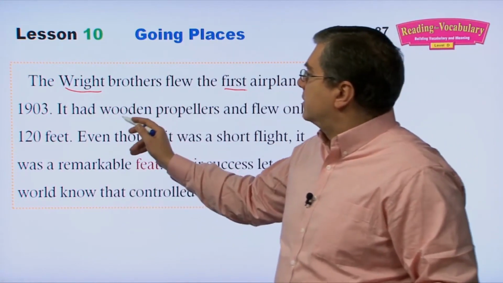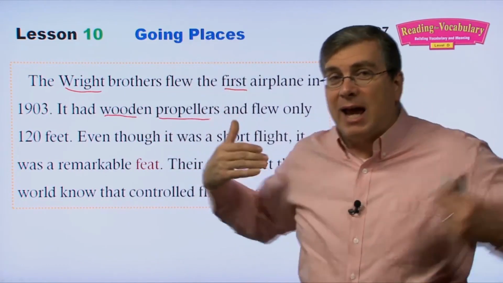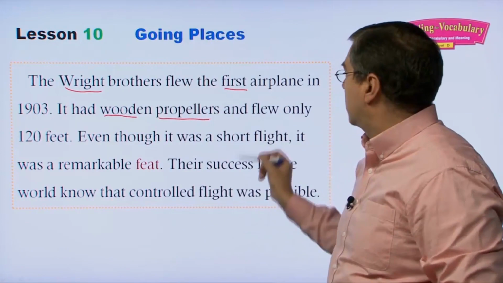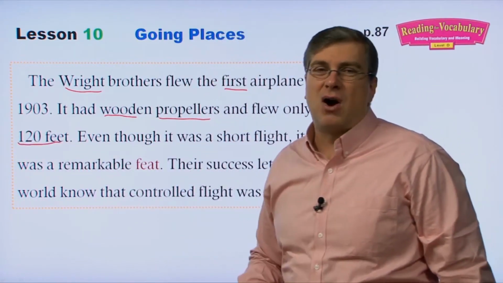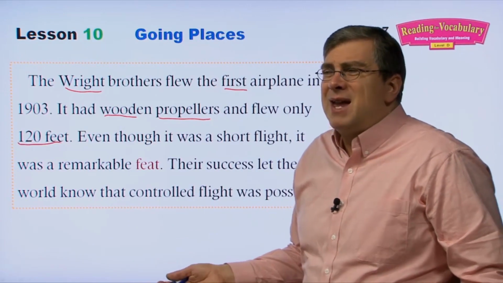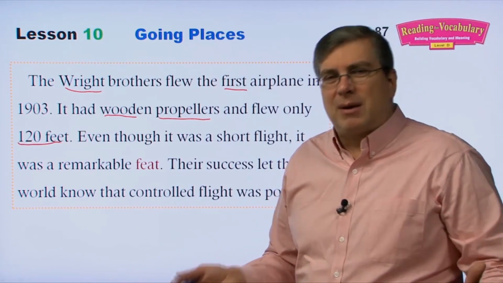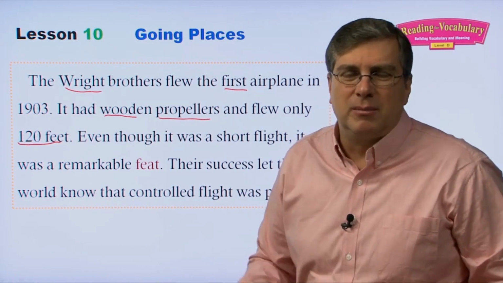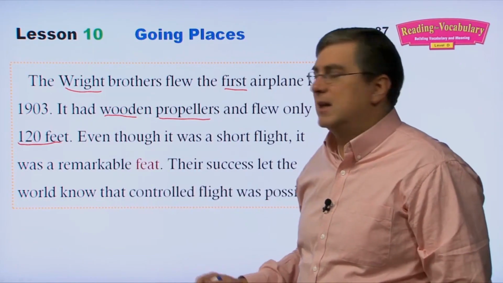But the Wright brothers, they had wooden propellers. Remember, propellers are the things that spin and make aircraft move through the air. They flew only 120 feet. That's not very far. How far is 120 feet? That's about 40 meters, right? If I'm going to do a rough conversion from the English system to the metric system. Okay, it's about 120 feet.